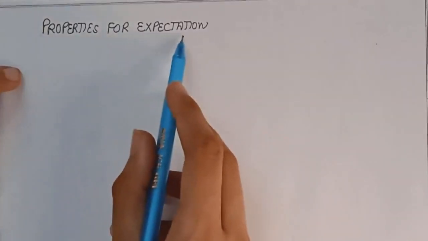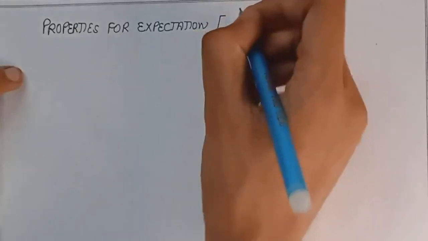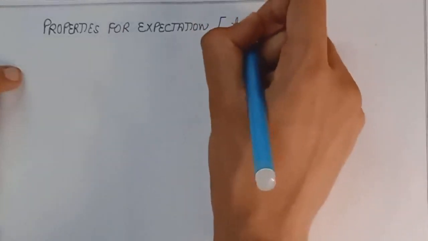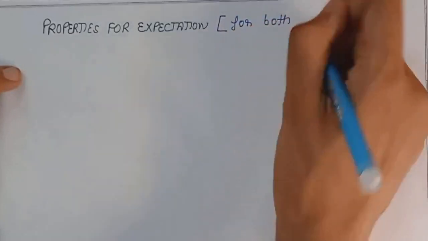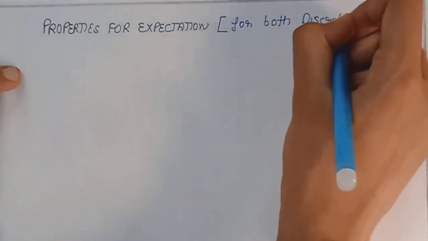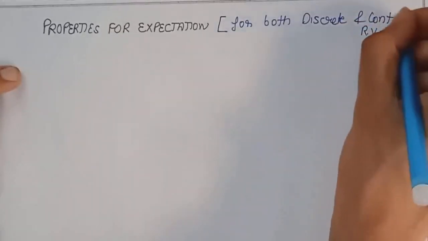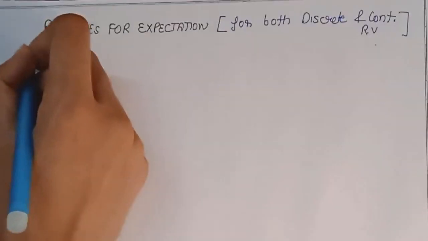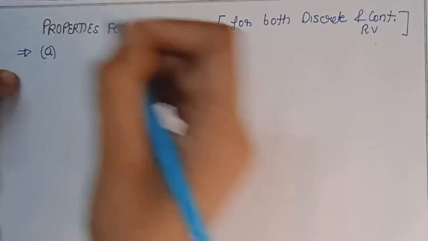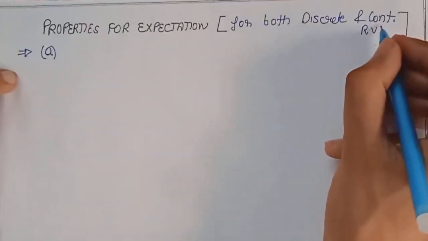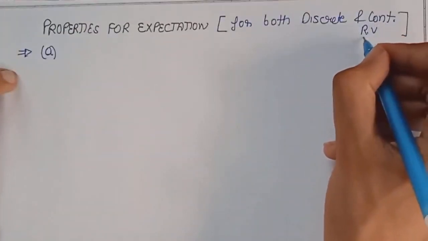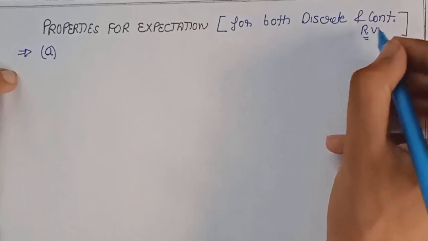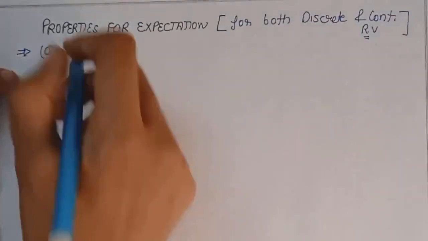Properties for expectation of a random variable, and note that these properties are valid for both discrete and continuous random variables. In the next session, when I will be discussing the expectation and variance of continuous random variables, I am going to mention the same properties there also.